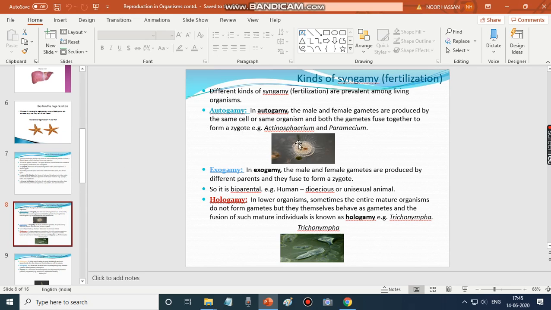Example, actinosporium and paramecium. So autogamy is where male and female gametes are produced by the same cell or same organism, and both the gametes fuse together to form a zygote. And in exogamy, the male and female gametes are produced by different parents and they fuse to form a zygote. So it is biparental. Example, human. Human is also dioecious and unisexual. And hologamy refers to the entire mature organisms not forming gametes, but themselves behaving as gametes and fusing together to form mature individuals.